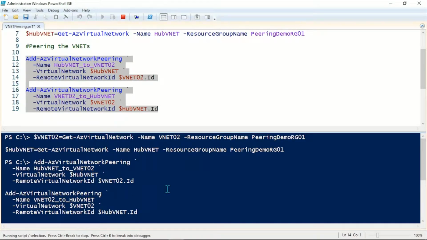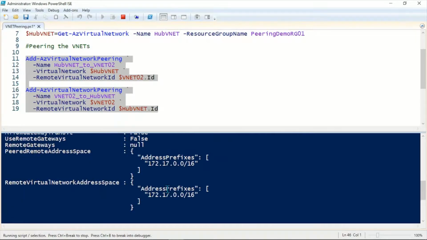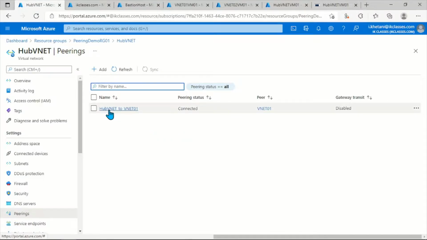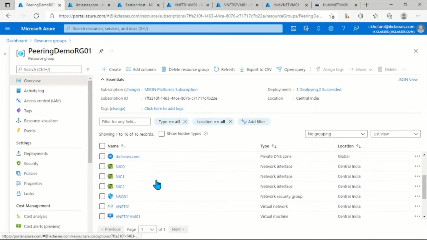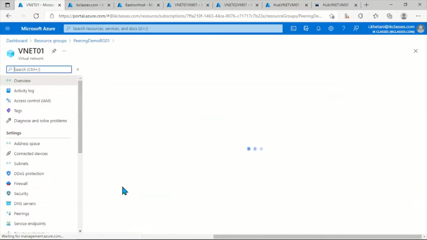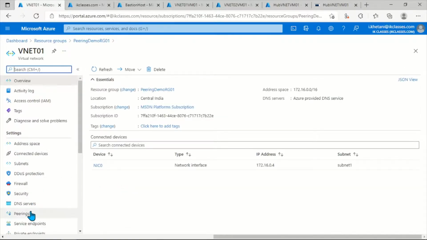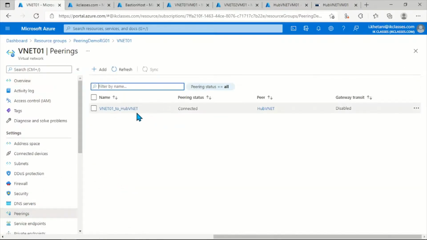Now let's switch back to the portal. If you look here, there's a peering connection between Hub VNet and VNet 01. Similarly, in some time you will see there's a peering connection between Hub VNet and VNet 02. If I go to VNet 01, you can see under peerings the status is connected.